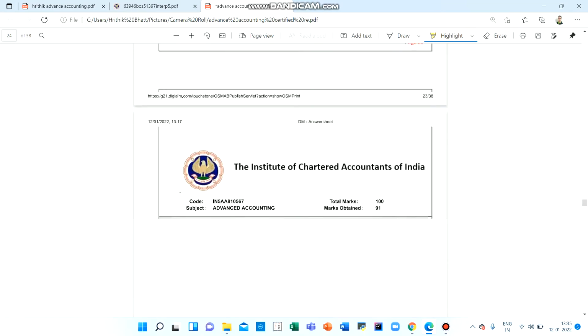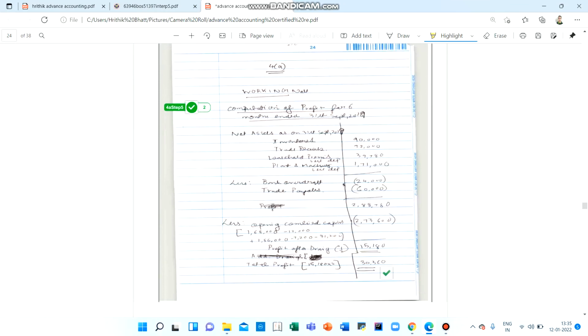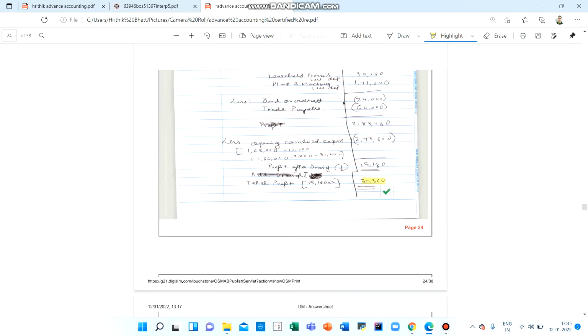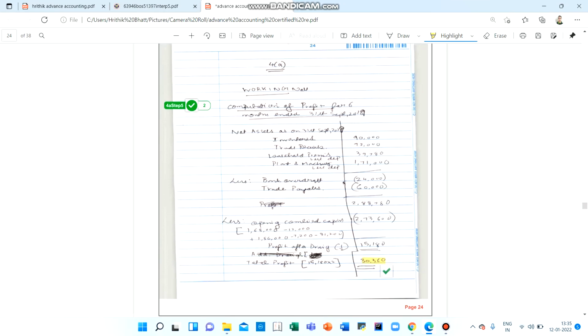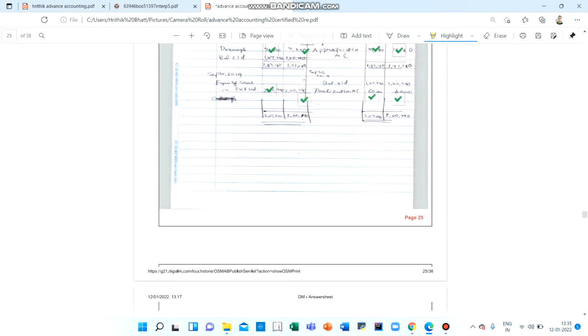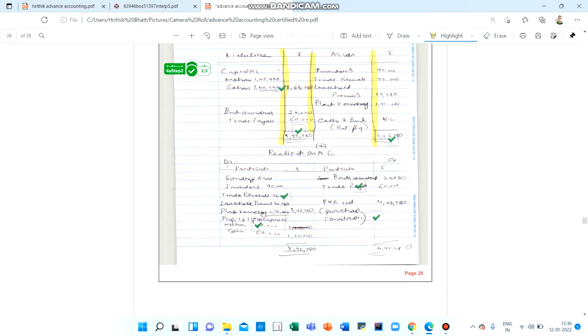Now this was the question of a partnership, and I got it entirely correct. There are marks for these steps like calculation of profit. The working note has substantial marks. Partners' capital has just 3 marks. You can see that. Then the balance sheet has 2.5. You can see that I have drawn lines just by hand. I didn't use even the scale. So even though it is not well formatted, I have got full marks in this entire partnership question. You can see how I have drawn the lines. It does not seem neat also.